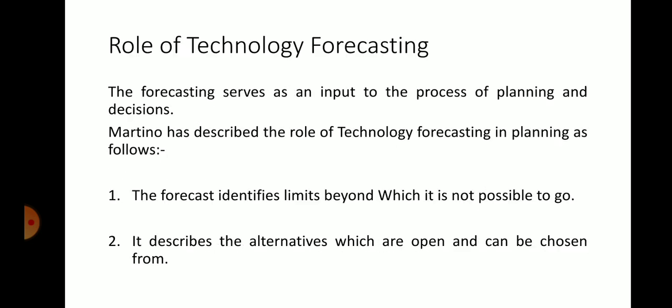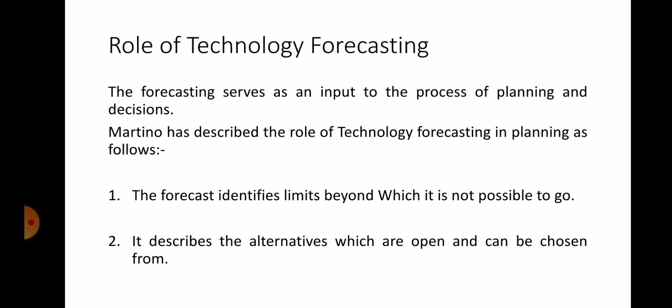See, these are the roles of technology forecasting. I will repeat all the points once again. Martineau, who is a scientist, has described the role of technology forecasting in planning as follows. The forecast identifies limits beyond which it is not possible to go. That is the first point.